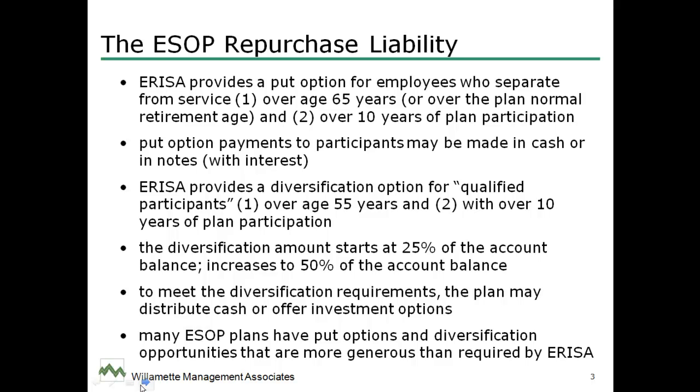So if the actual plan document calls for retirement at 62 or 60, then the employee can put the stock back at an earlier age, but it can't be over 65, and the employee must have 10 years of plan participation. So the plan has to be around, and the employee has to be an employee for at least 10 years to have this put ability, the ability to put their stock back to the company.